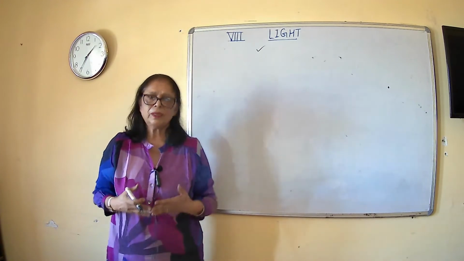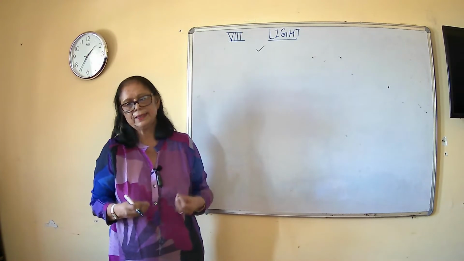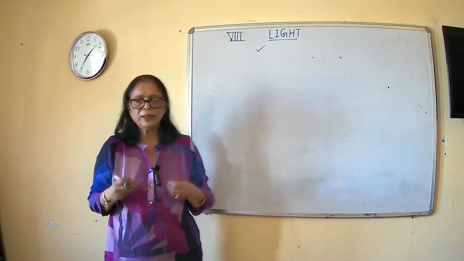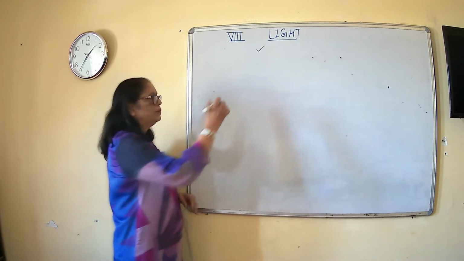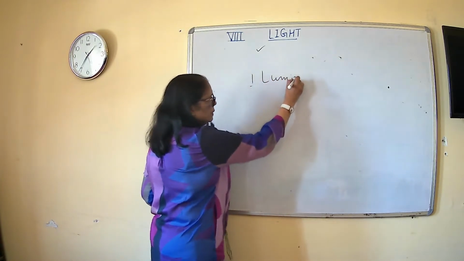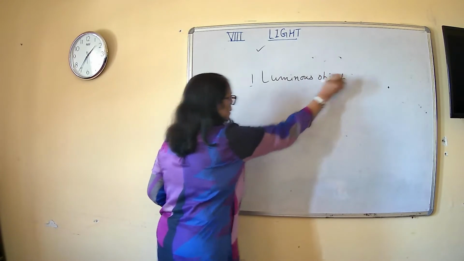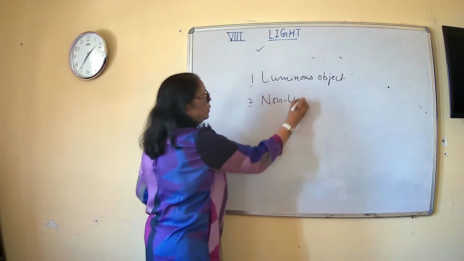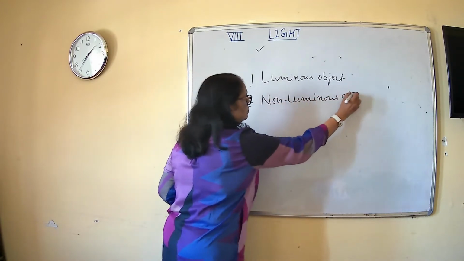So the point is that light is a form of energy in which we can see the objects. Without light we cannot see the objects. On the basis of this we can classify all objects into two categories. Number one, luminous objects. Number two, non-luminous objects. Right?